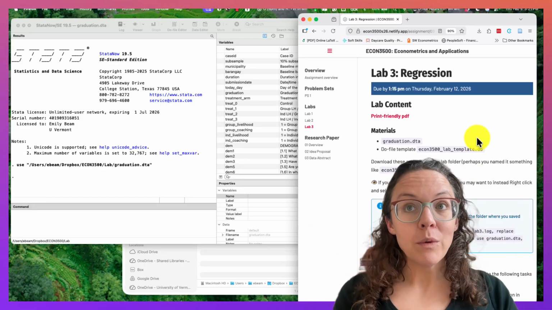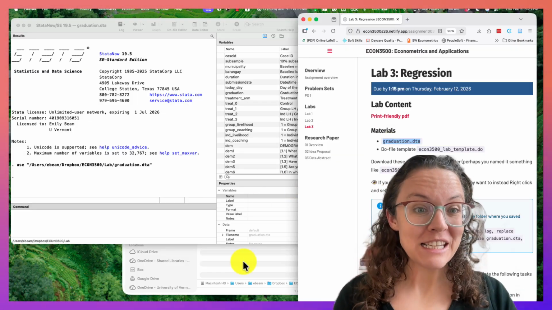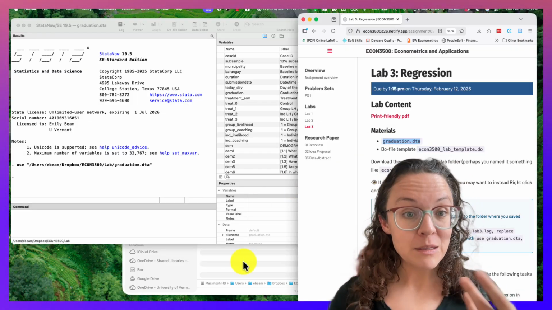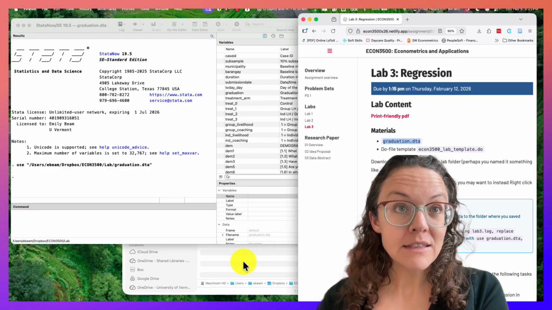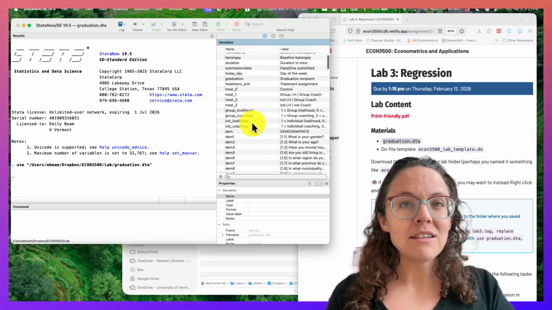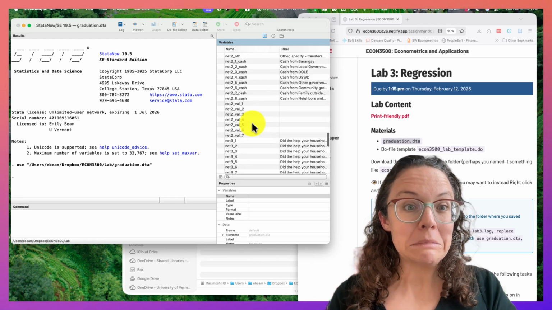So the data set we're going to work with is called graduation. The reason it's called graduation is that it's from a study of graduation programs, specifically a randomized control trial that I implemented with a bunch of co-authors in the Philippines. This is pretty early stage data. It's a little bit messy, but I like it because it shows you what data looks like.